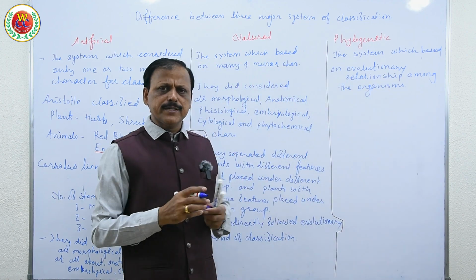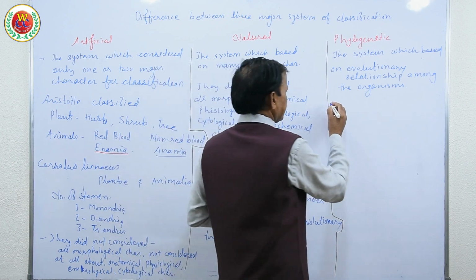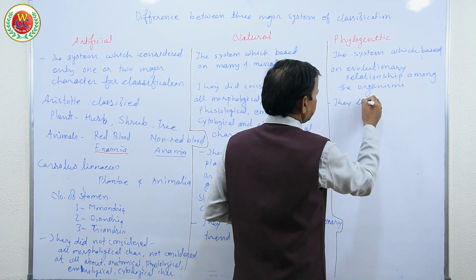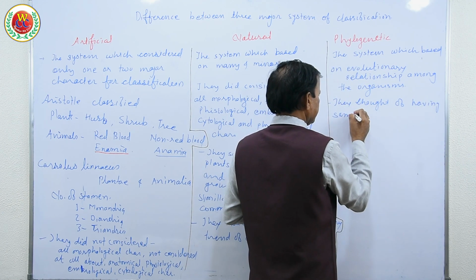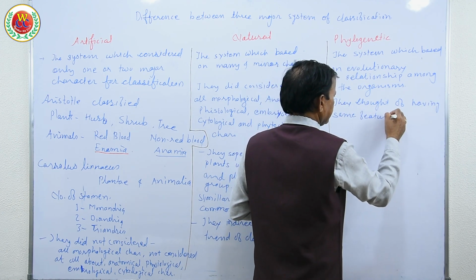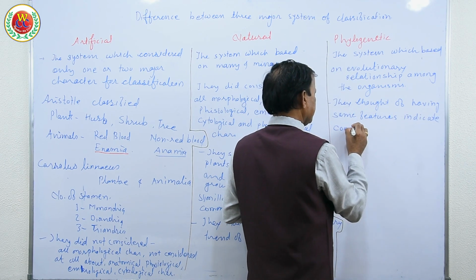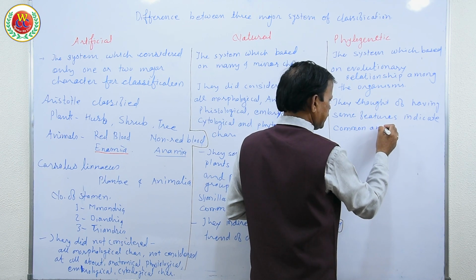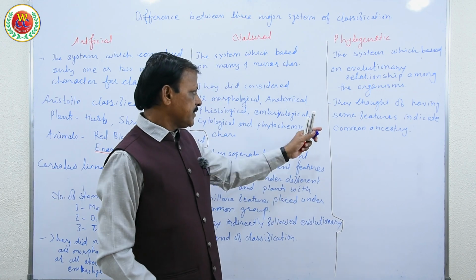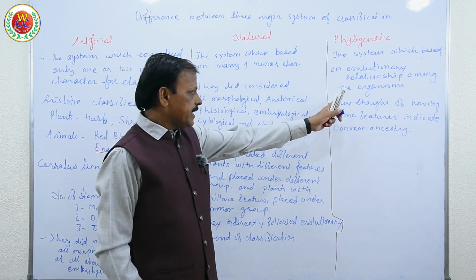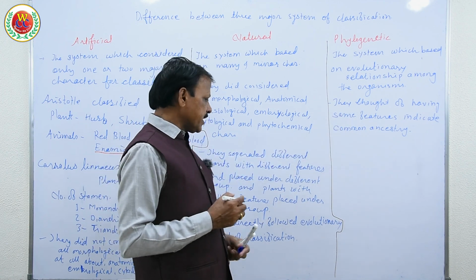Those which have common characters and features are supposed to have a common ancestor; the same features indicate common ancestry, and they evolved from that common organism. That is the major difference, and this system is based on evolutionary relationship.